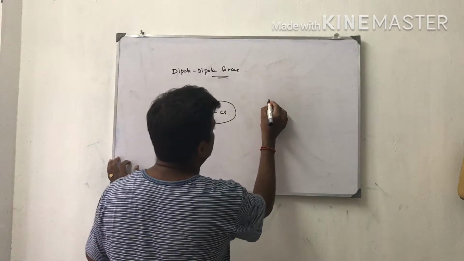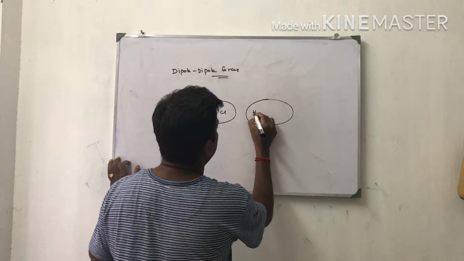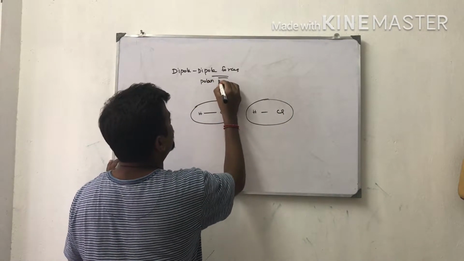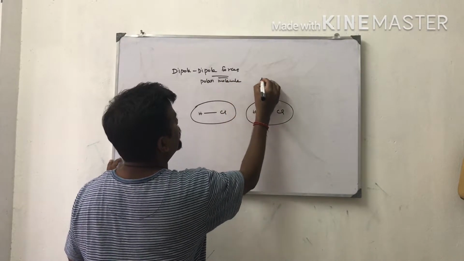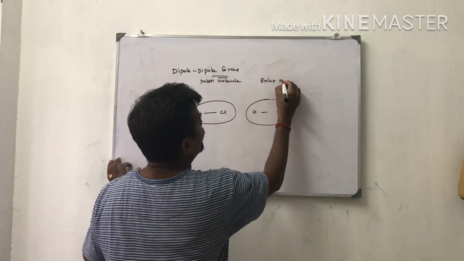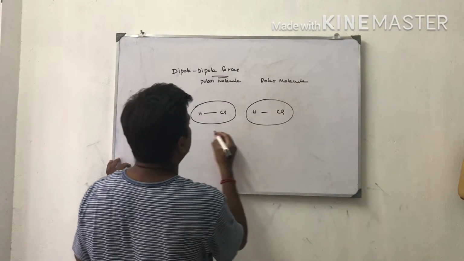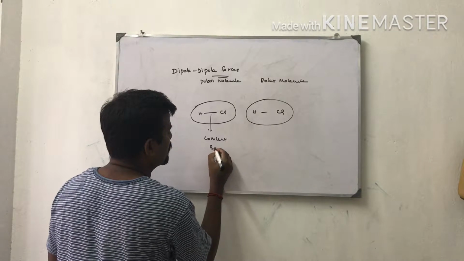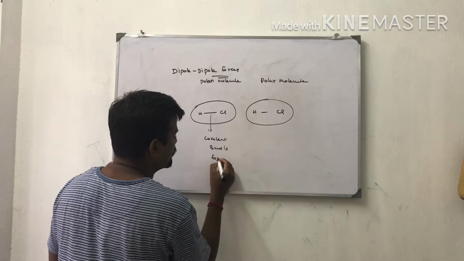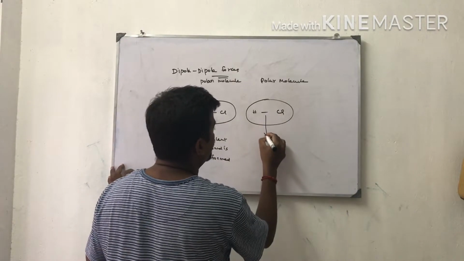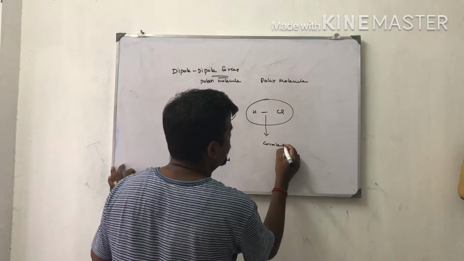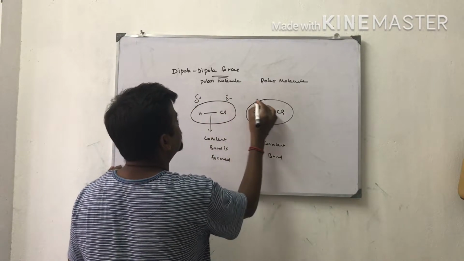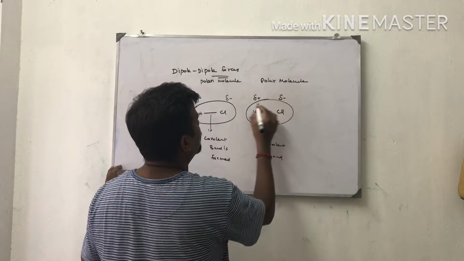HCl, hydrochloric acid, and another HCl. These are polar molecules. In between these two, a covalent bond is formed. Here also a covalent bond. Delta plus, delta minus.